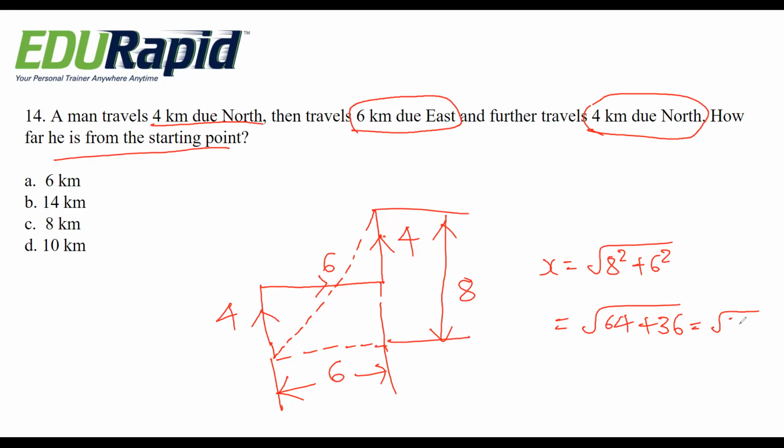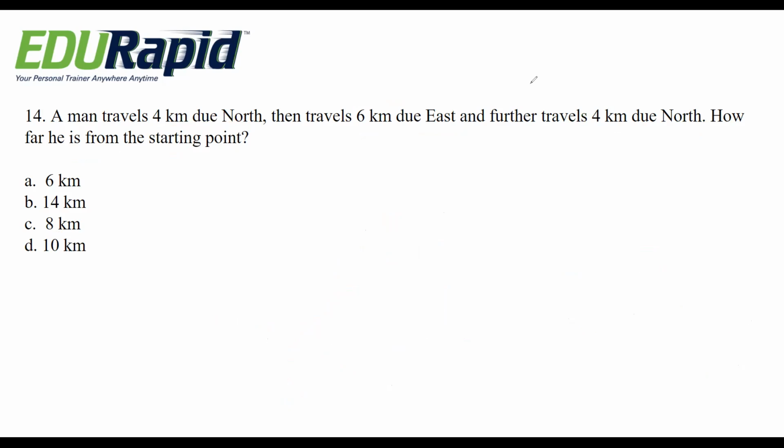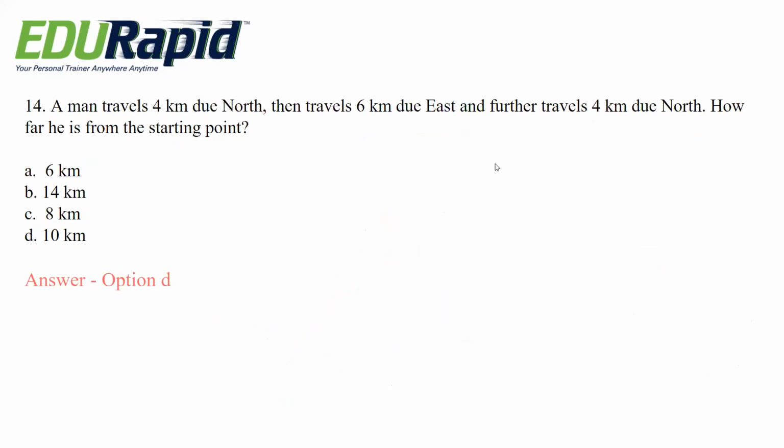So it becomes 100. So this is 10. So 10 kilometer is the right answer. All problems are very easy. You just have to practice and practice.